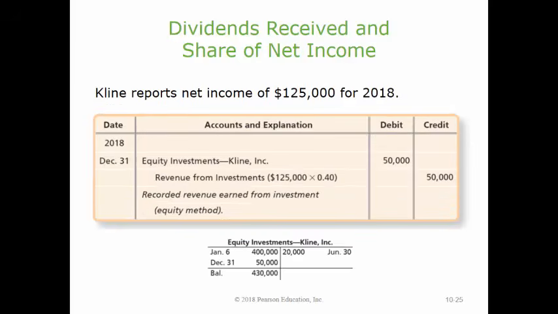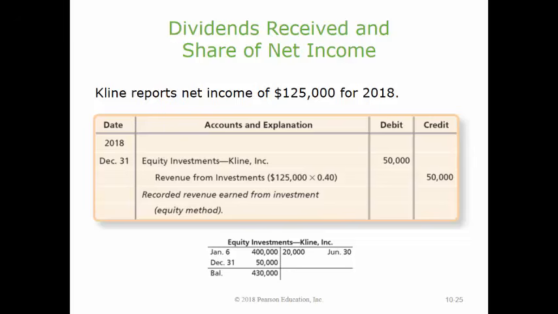Under the equity method, the investor must also record annually its share of the investee's net income. The investor debits the equity investments account and credits revenue from investments when the investee reports income. As Smart Touch Learning's equity in Klein increases, so does the equity investments account on the investor's books.